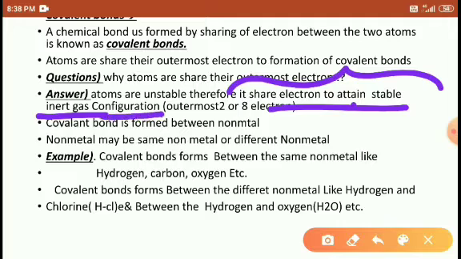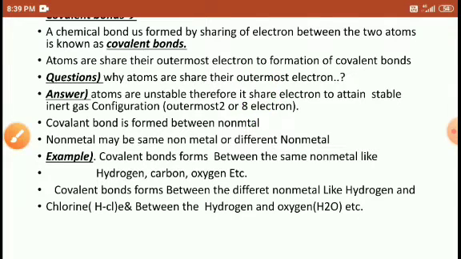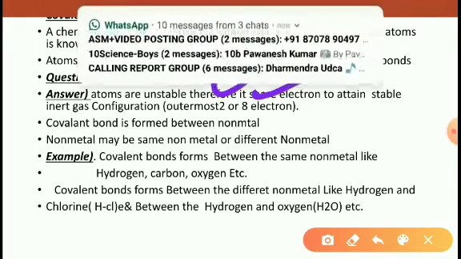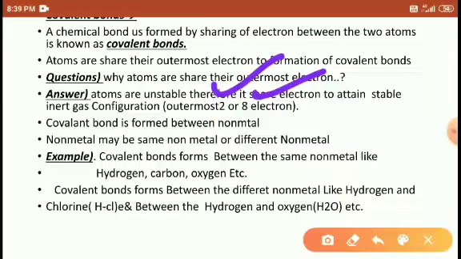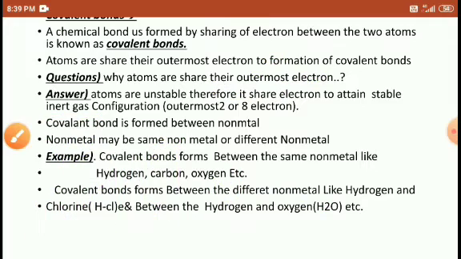What is noble gas configuration? Outermost either 2 electrons or outermost 8 electrons, right, students? Any element with outermost either 2 electrons or 8 electrons, that is called noble gas configuration or inert gas configuration. Okay, don't be confused. What is an inert gas? Inert gas means nothing but a noble gas. Right, students? Okay.